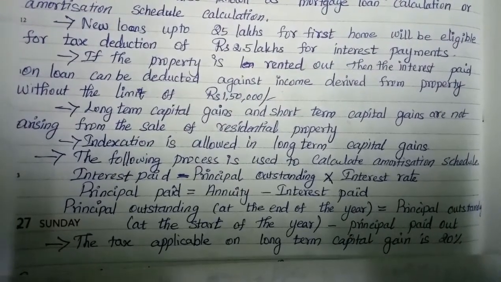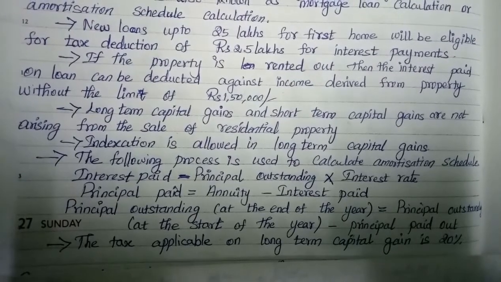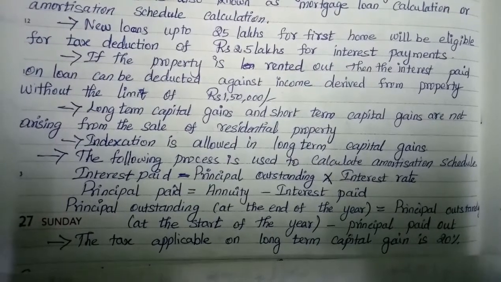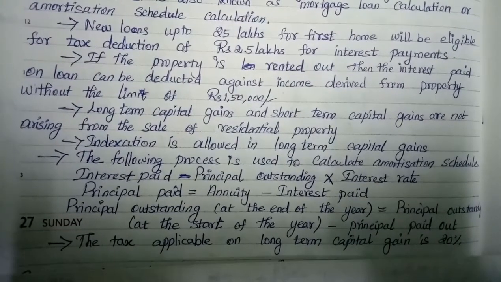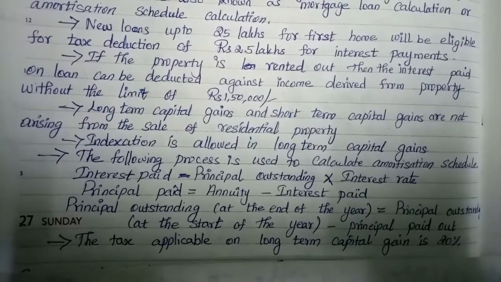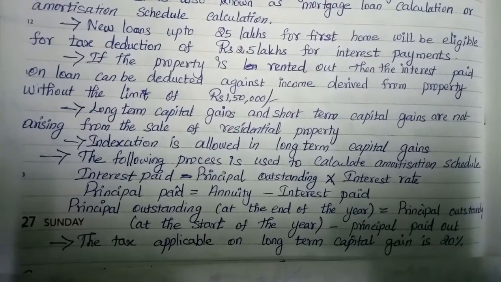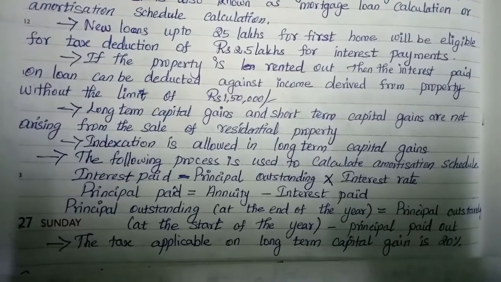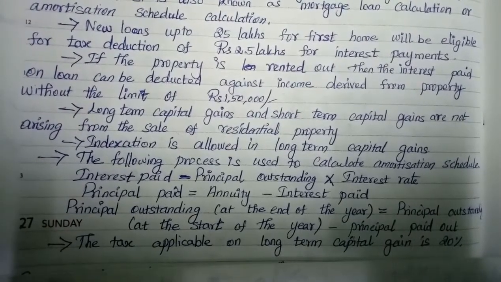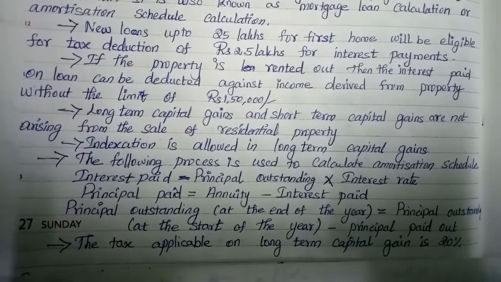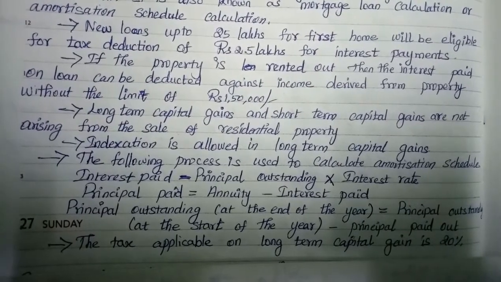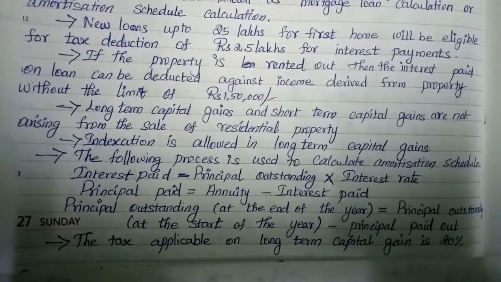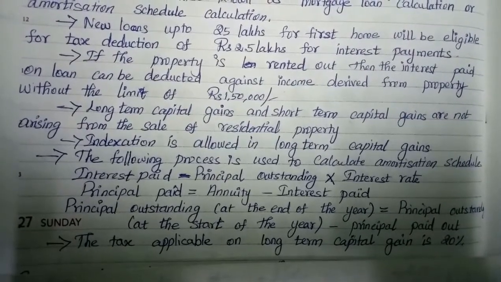The following process is used to calculate amortization schedule. Interest paid is equal to principal outstanding into interest rate. Principal paid is equal to annuity minus interest paid. Principal outstanding at the end of the year is equal to principal outstanding at the start of the year minus principal paid out. The tax applicable on long-term capital gain is 20%.